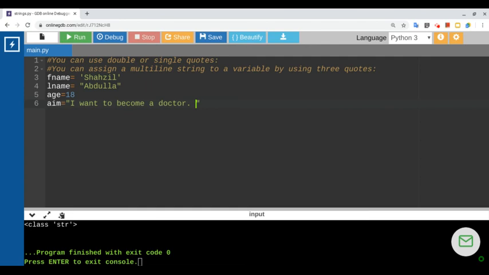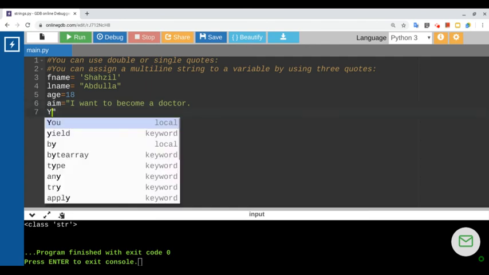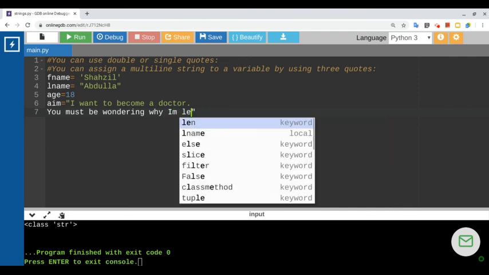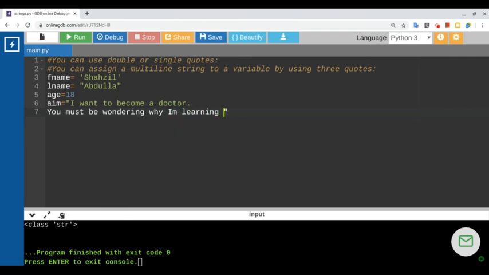Then I'm pressing enter because I want to write on multiple lines. You must be wondering why I'm learning programming. Then, okay, now I've written a text, but I have written it with a double quote.